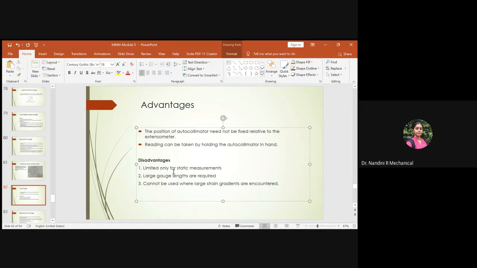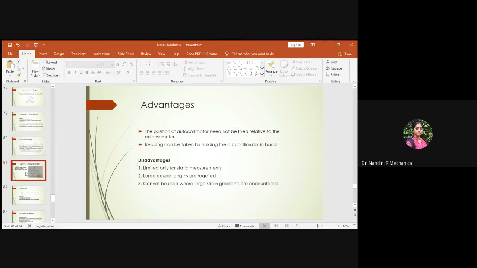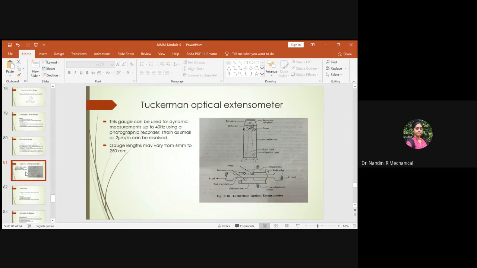And secondly, the gauge lengths. It requires a large amount of gauge length, and these are highly suitable for measuring the dynamic characteristics of a specimen when subjected to the load. So these are the disadvantages and the advantages associated with optical strain measurements, the optical strain gauge.